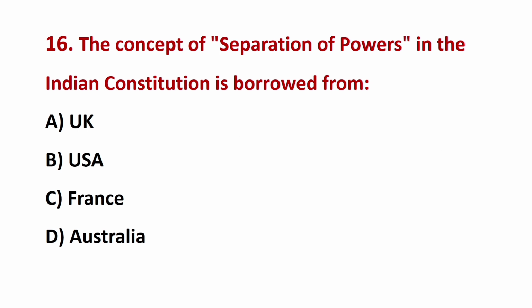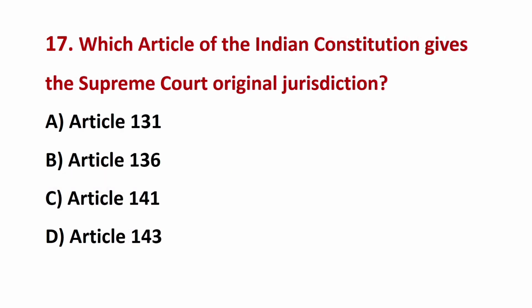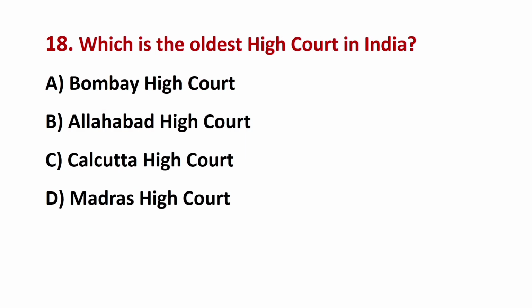The correct answer is C. France. Which article of the Indian Constitution gives the Supreme Court original jurisdiction? The correct answer is A. Article 131. Which is the oldest High Court in India? The correct answer is C.